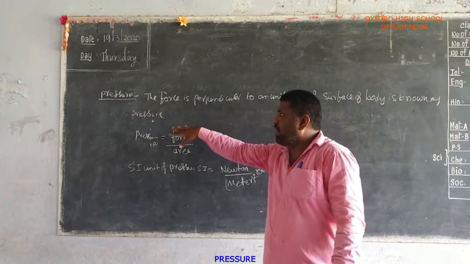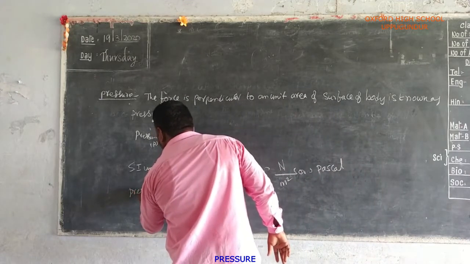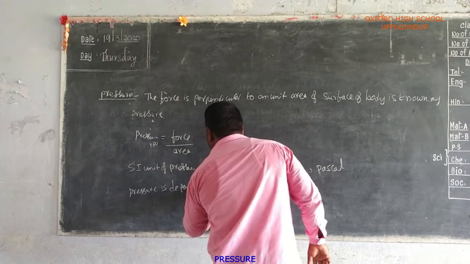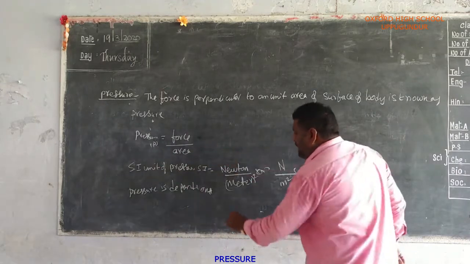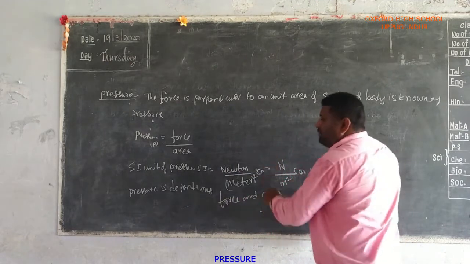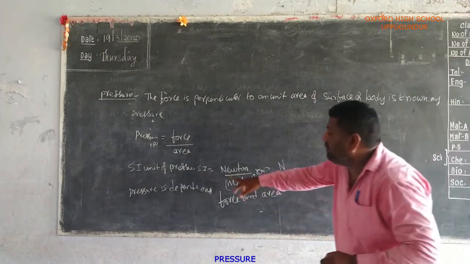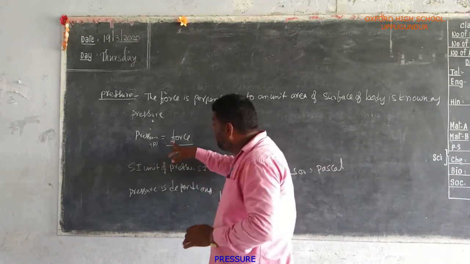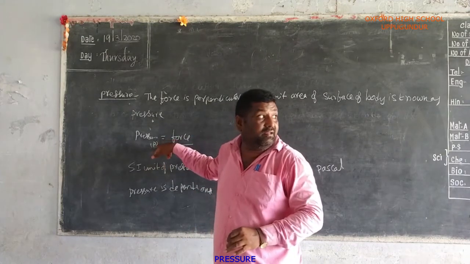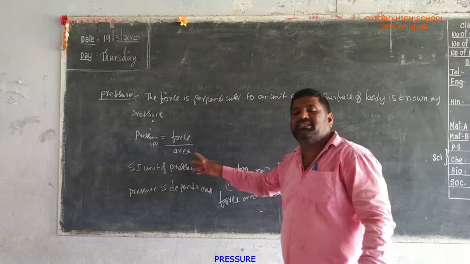Pressure depends on the force and area. For example, when we increase the pressure, what is the position of the force and area? When we increase the pressure, automatically the force is decreasing and the area is increasing.